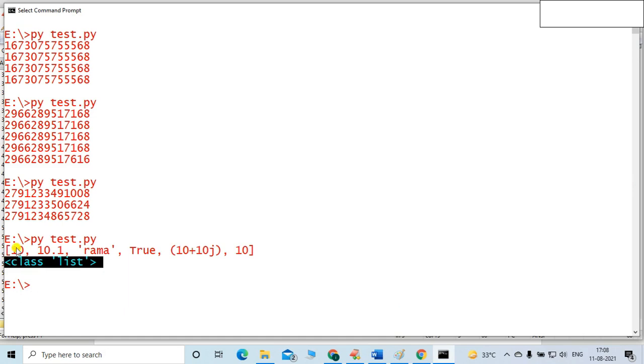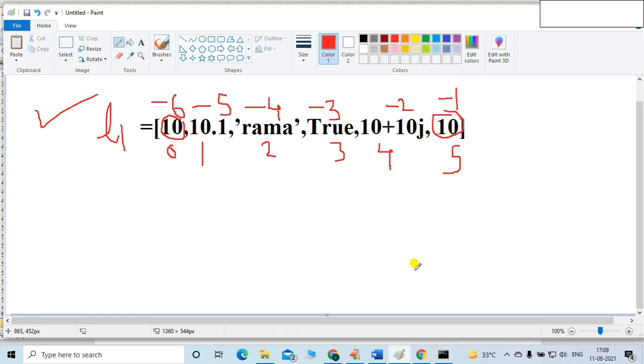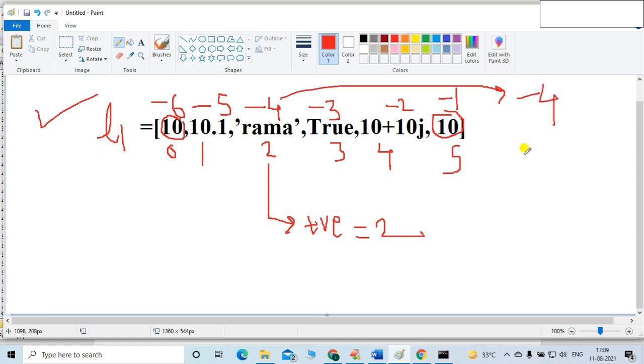Let me access a value, this word Rama. How can I access it? By using negative indexing or positive indexing. The positive index is 2 and the negative index is -4. I can access it both ways.